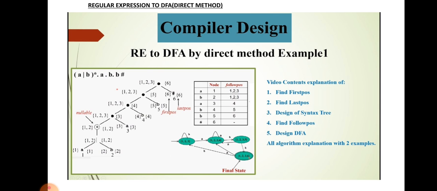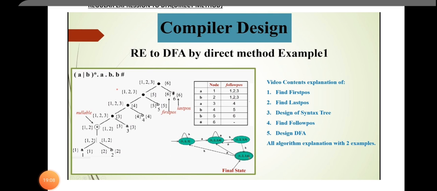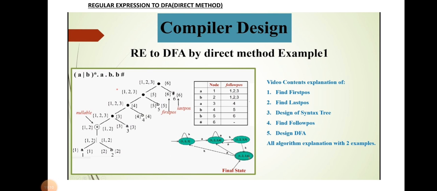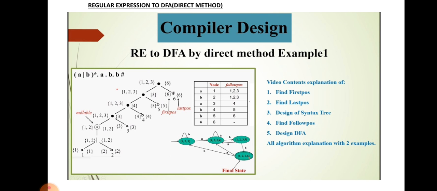Similarly, b has 2 as the first position value and 2 as the last position value. From this, the OR operator has first position value 1, 2 and last position value 1, 2. Similarly, we can find first position and last position for each and every node from this table. After that, we can draw the follow position table from this tree.